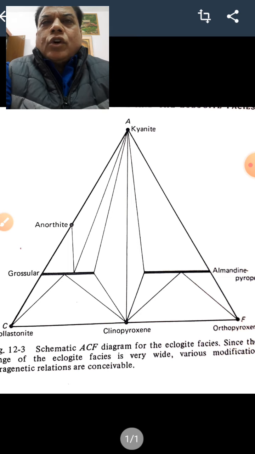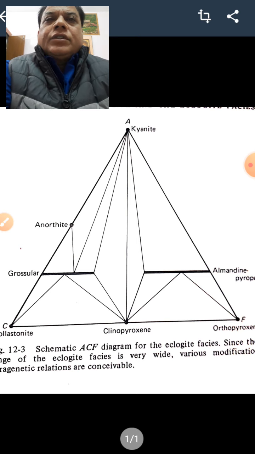And omphacite, you all know, is found only in eclogite rocks, and omphacite is a member of the pyroxene family, that too grass green pyroxene, clinopyroxene, and the other is garnet, that is almandine-pyrope garnet.